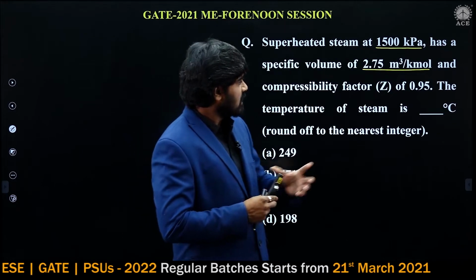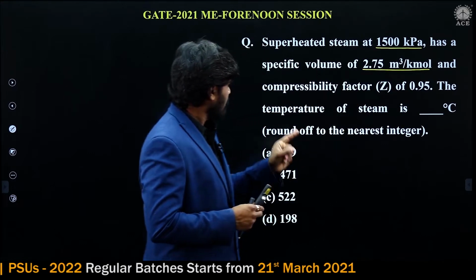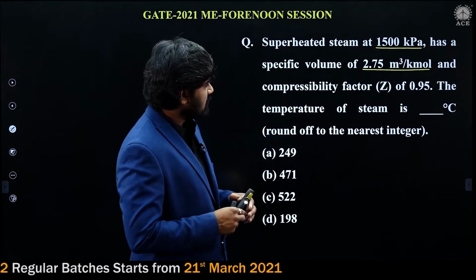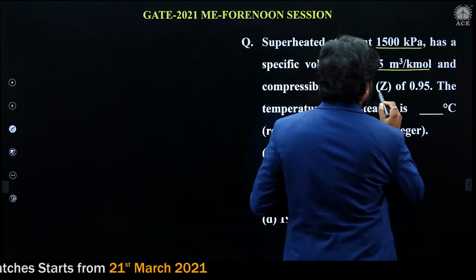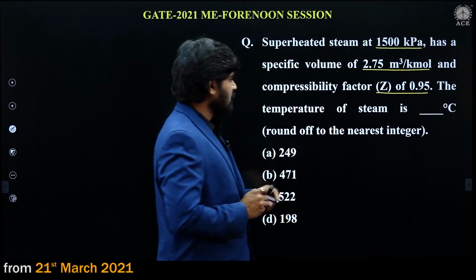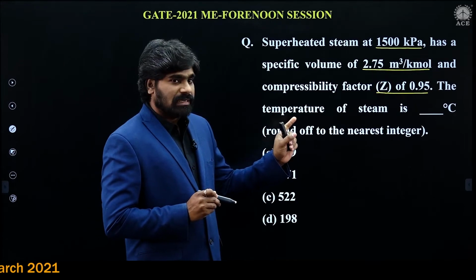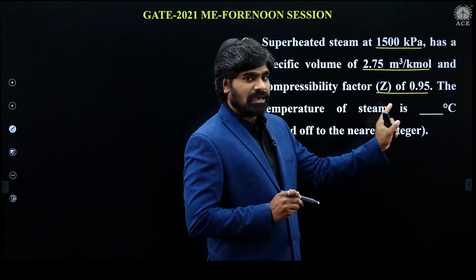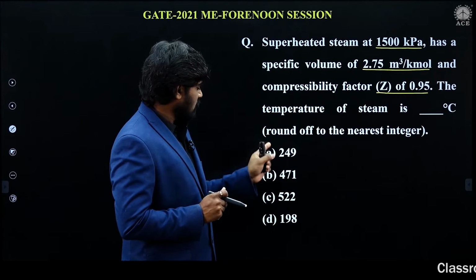So molar volume is given, pressure is given, and the compressibility factor Z is given as 0.95. The temperature of steam in degree centigrade is to be calculated. These are the options A, B, C, D.